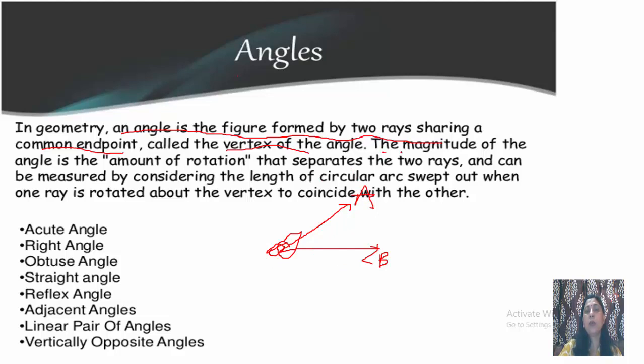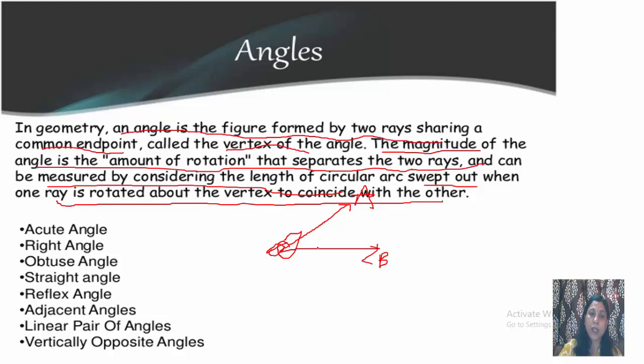The magnitude of the angle is the amount of rotation that separates the two rays and can be measured by considering the length of the circular arc swept out when one ray is rotated about the vertex to coincide with the other. The magnitude of this angle will be this one.